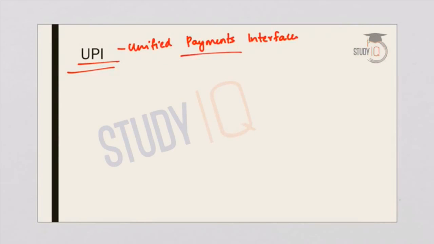Now the next topic is UPI, that is Unified Payments Interface. UPI is a payment system launched by the NPCI, that is the National Payments Corporation of India, and the purpose is to aid instant transfer of money using a cashless system. This promotes digital payments or digital transactions.